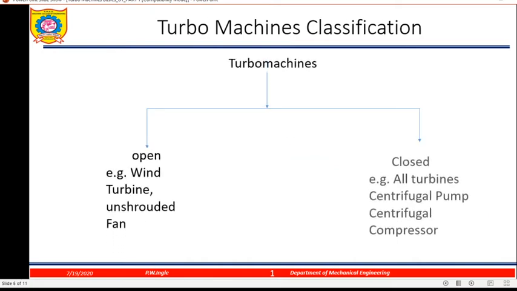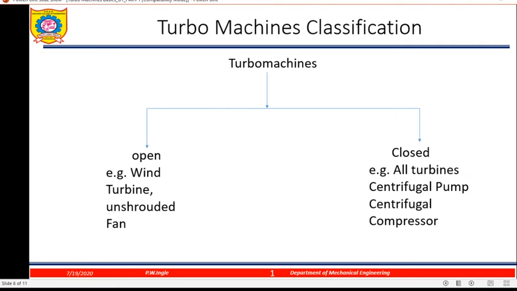Again, turbo machines can be classified as open type and closed type. So the open type, such as a wind turbine or unsoured fan, is also a turbo machine, because the meaning of turbo is rotation. And closed type is nothing but a turbine, centrifugal pump, or centrifugal compressor. Okay.